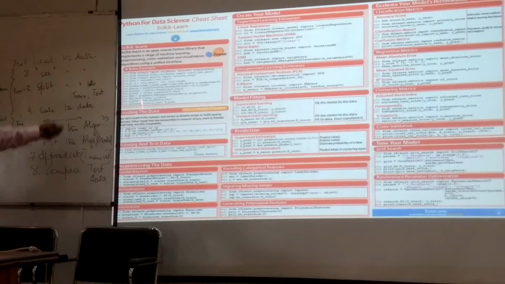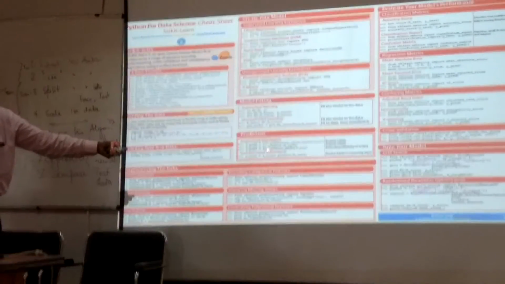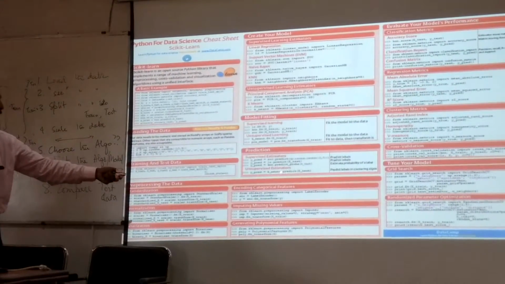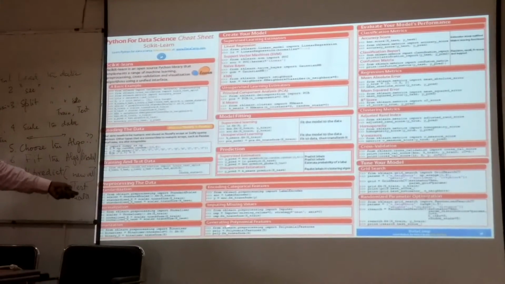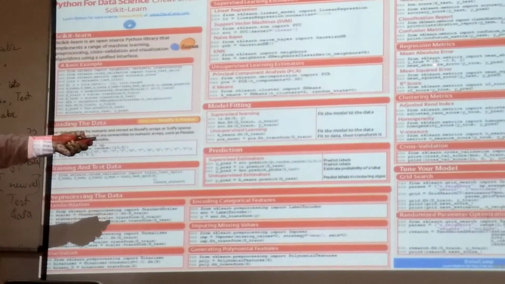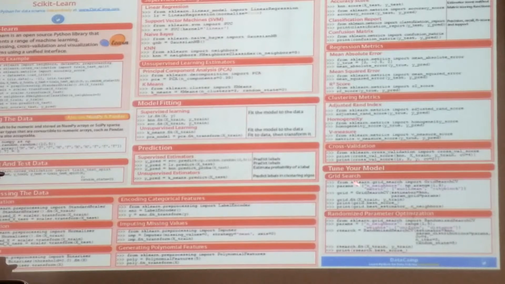If you just follow these steps one by one, you will be able to do your thing almost mechanically but correctly. Then how to encode categorical values, impute missing values, how to compute the accuracy score, regression metrics and so on, cross validation, how to tune.